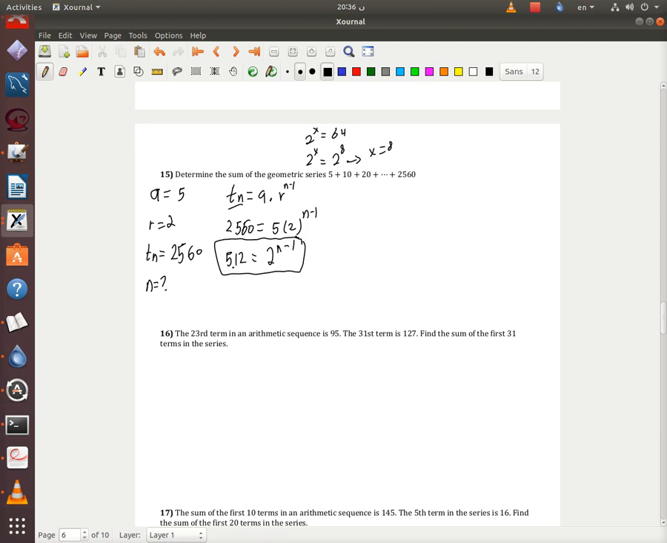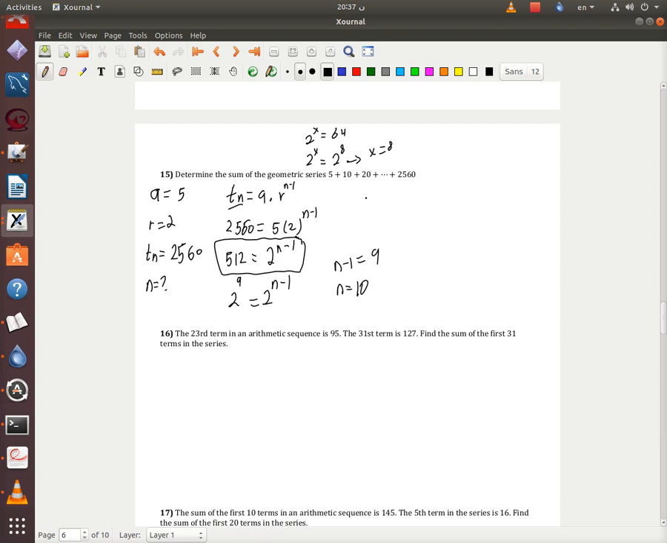So if we put the base 2 on here, we're going to have 2 to the power 9, sorry. So if you multiply 2 nine times, you're going to have 512. This is going to be equal to 2 to the power n minus 1. Then n minus 1 is going to be 9, but we want n, we do not want n minus 1. So I'm going to have n equal, and you move this to the other side, 9 plus 1 is going to be 10. So n is 10.